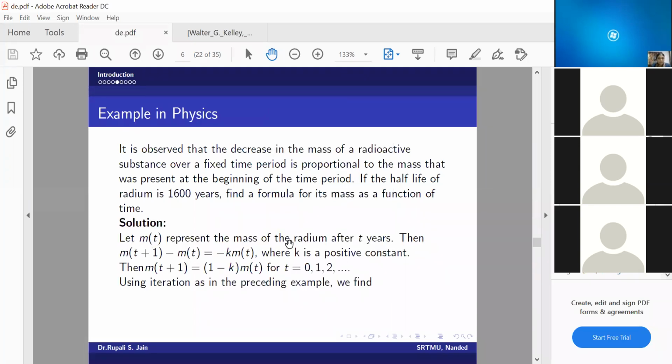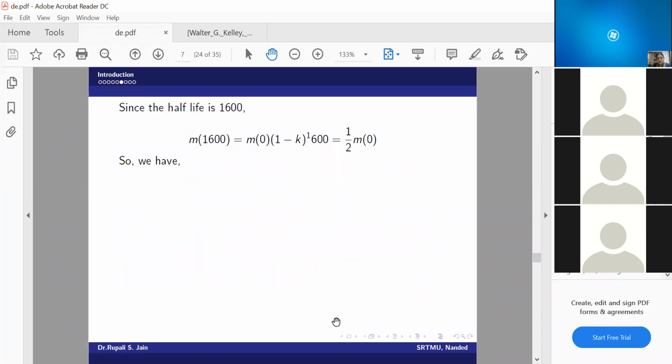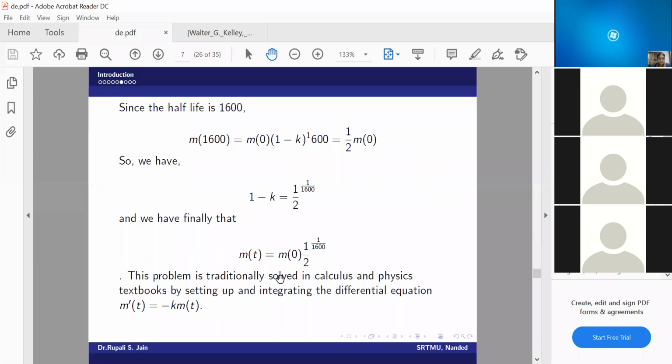Let m of t represent the mass of radium after t years. Then m of t plus 1 minus m of t will be minus k times m of t. Then m of t plus 1 is this one. Using iteration as in the previous example, we get m of t equal to m at 0 into 1 minus k raised to t. Since half-life is this one, I will get here raised to 1600, and 1 by 2 times m at 0. So we have got this one. I will share this PPT with you.